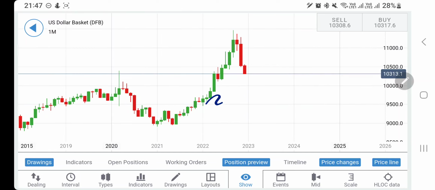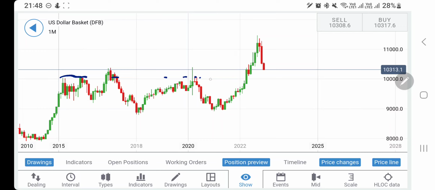Let's start. Now, first point is the rally started here at 95 as the base, and then the major resistance at 100 levels was breached. See, 100 is definitely a major resistance level which it has breached in 2022.